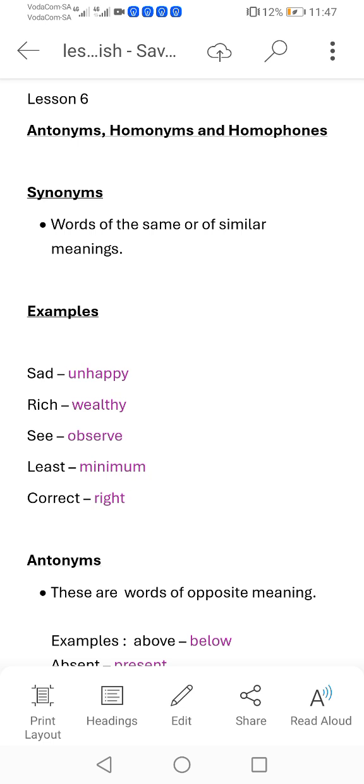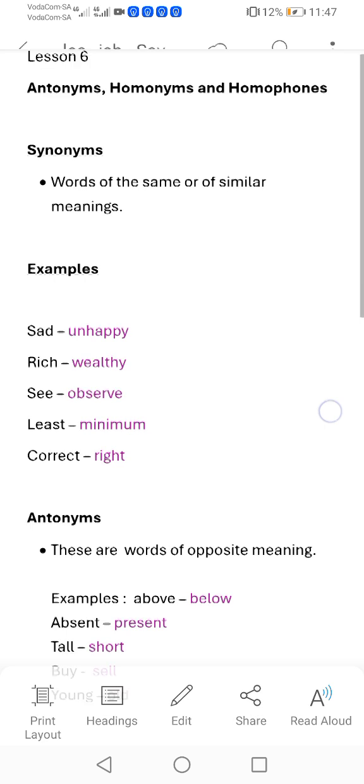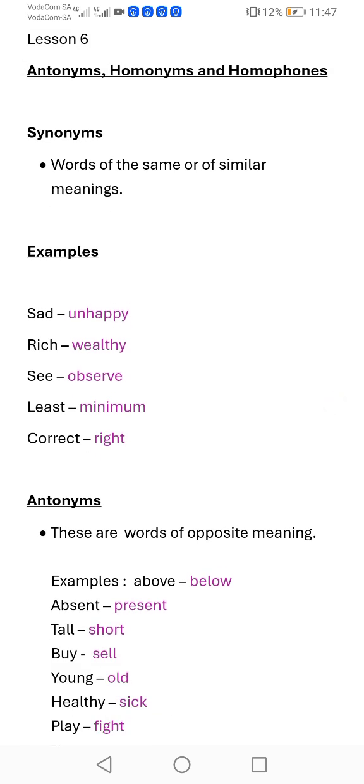For example, we have sad. The synonym of sad is unhappy. Rich. The synonym of rich is wealthy. See. The synonym of see is observe. Least. Another word that means least is minimum. Correct is right. So when we talk about synonyms, we're talking about those words that have similar meanings. So they mean the same.